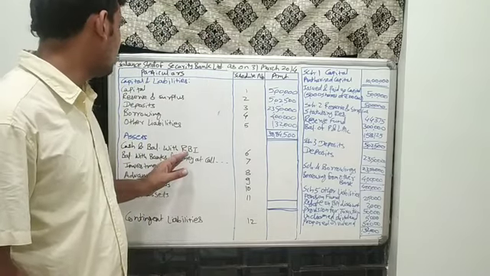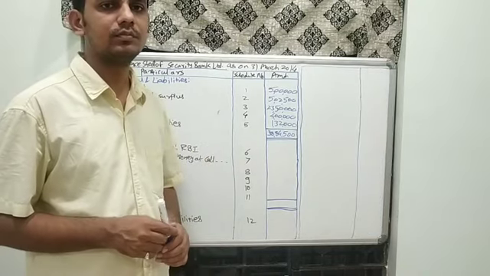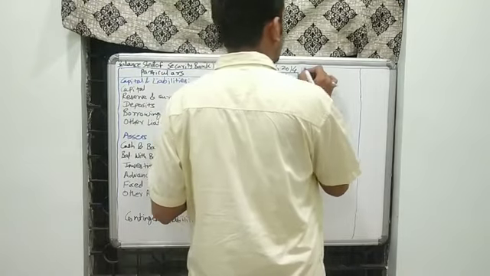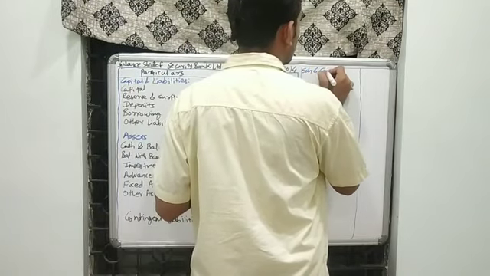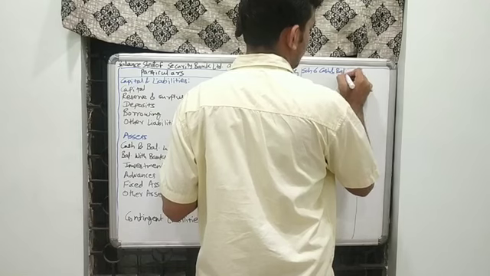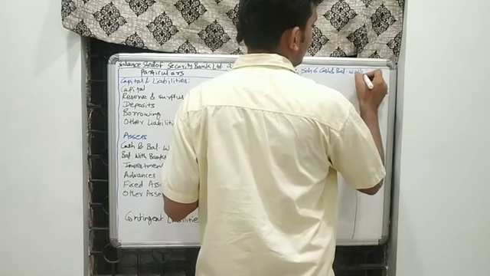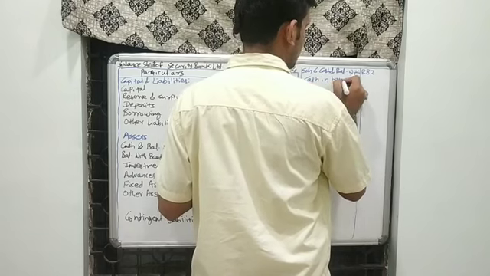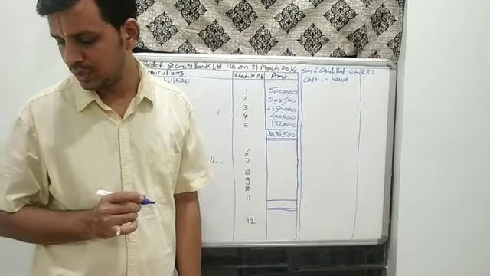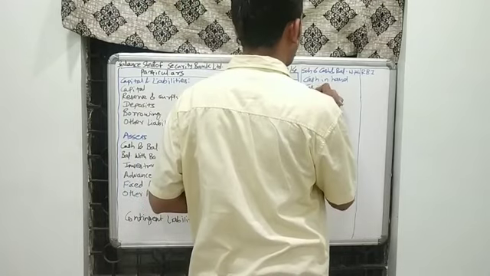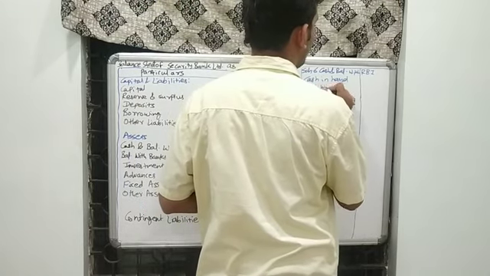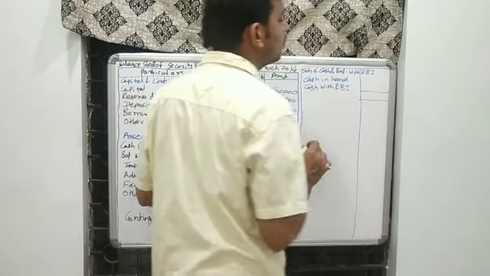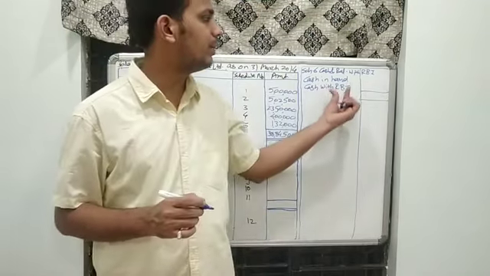In that we will start with schedule number 6 for cash and balance with RBI. So here we have to take two things. What is our cash in hand? That is the first thing, and the second thing is cash with RBI or balance with RBI. Either name can be used. These are the two normal heads which we have to take into account while preparing schedule number 6.